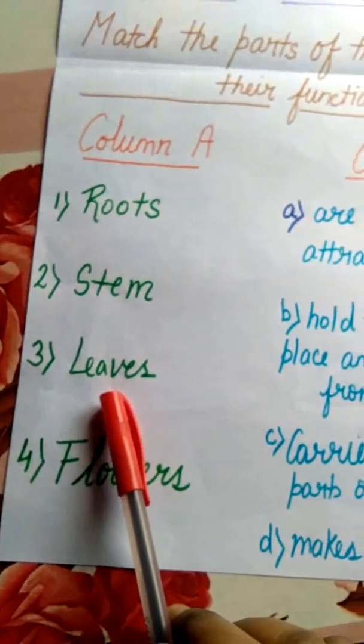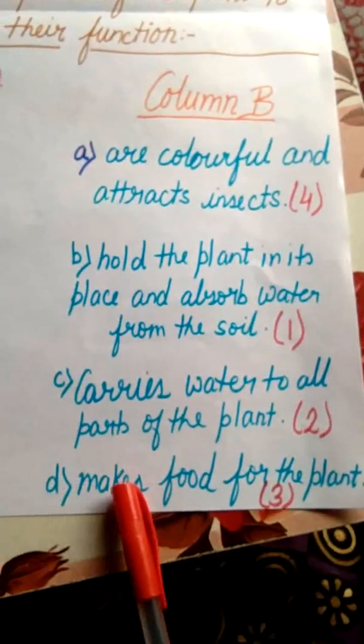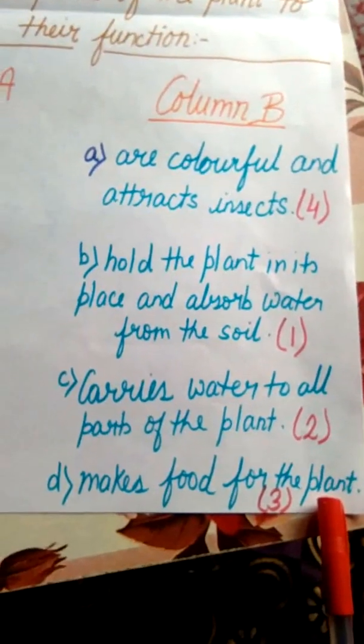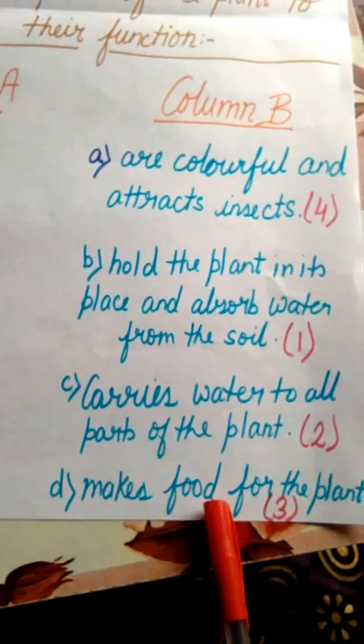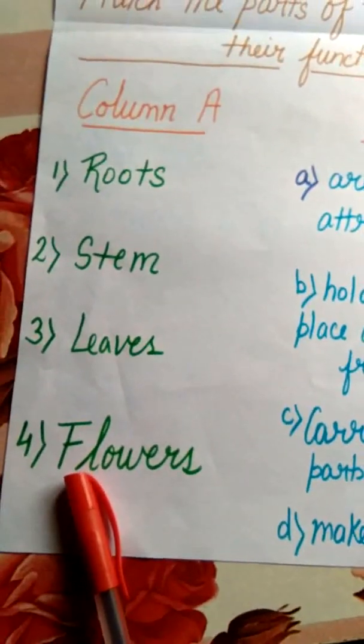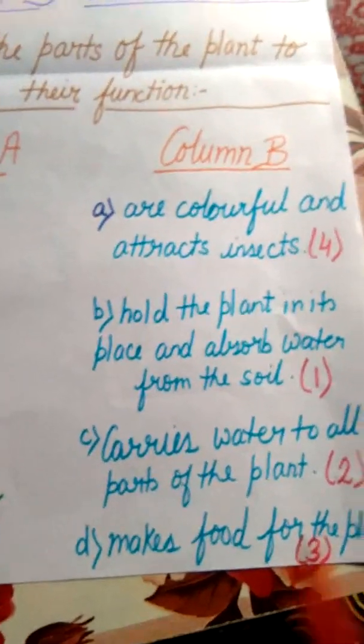Third one is leaves. What is the function of leaves? Leaves make food for the plant. Next, number 4 is flowers. What is the function of flowers?